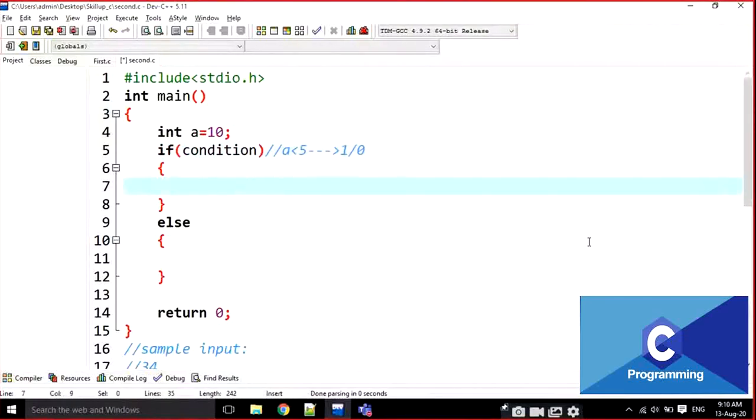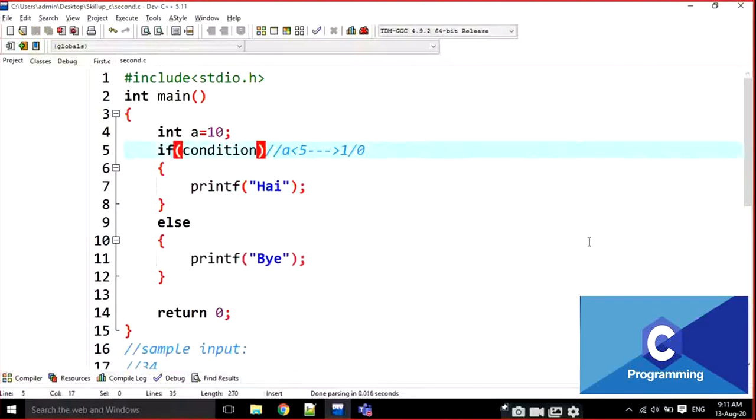I am going to write here print i. I am writing here the block of statements, but I am writing only a single line. That does not mean it is applicable only for one line. We can write n number of lines in if and else. Hi and bye. Instead of the condition, for example, I am writing here a is greater than 5. Is it true or not? Yes, true. If it is executing that, it is going to print hi. Okay, no problem here.